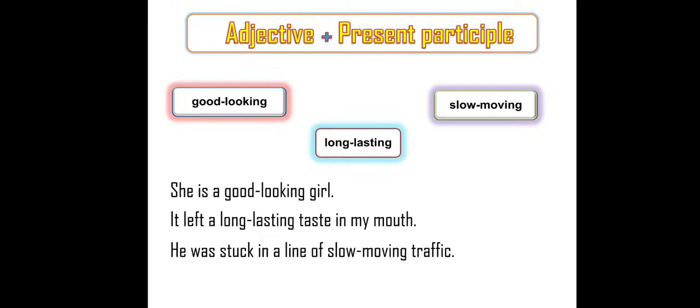He was stuck in a line of slow-moving traffic. Traffic is a noun and slow-moving is a compound adjective. Slow is an adjective, moving is a present participle. And adjective plus present participle became a compound adjective with the help of a hyphen. Once again, I am reminding you, we have to use a hyphen between compound words. If we don't, the meaning will change.